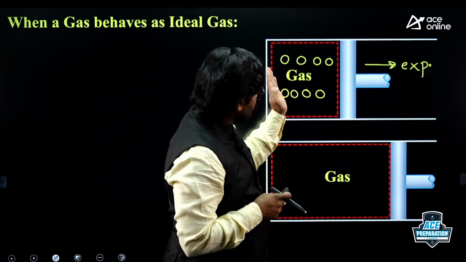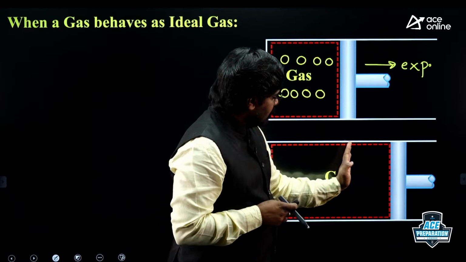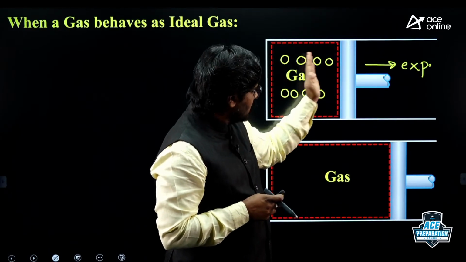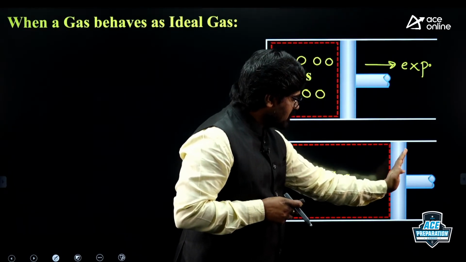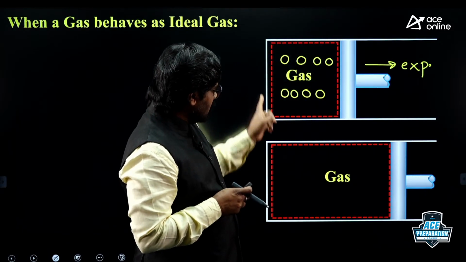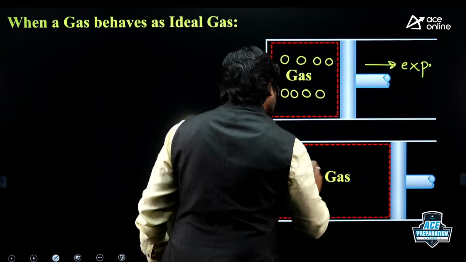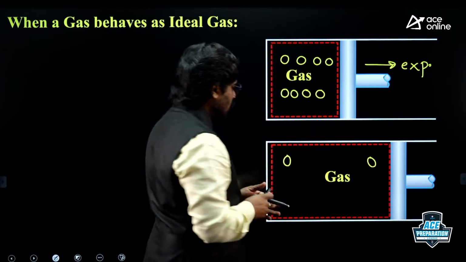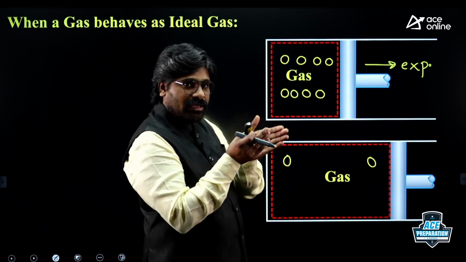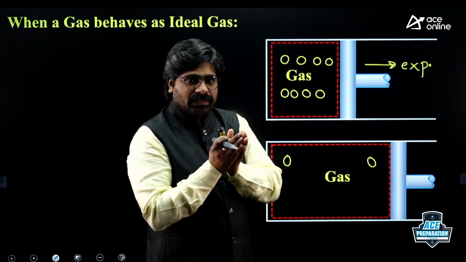Suppose finally, because of expansion, the piston is right. Initially, the piston is here because of expansion. So right now the piston is here. This is initial volume of the gas and this is the final volume of the gas. So now the molecules are something like this. Initially, they're very close. They are very close to each other.